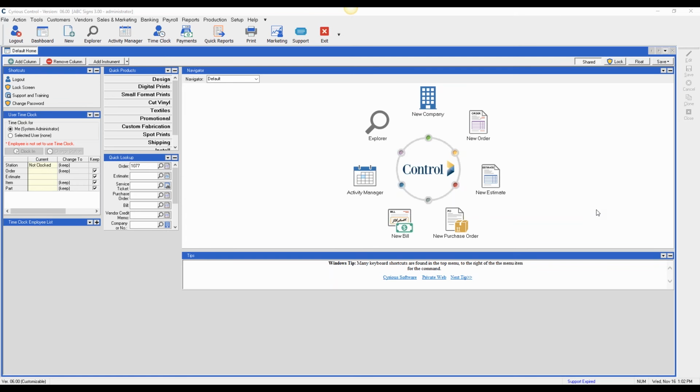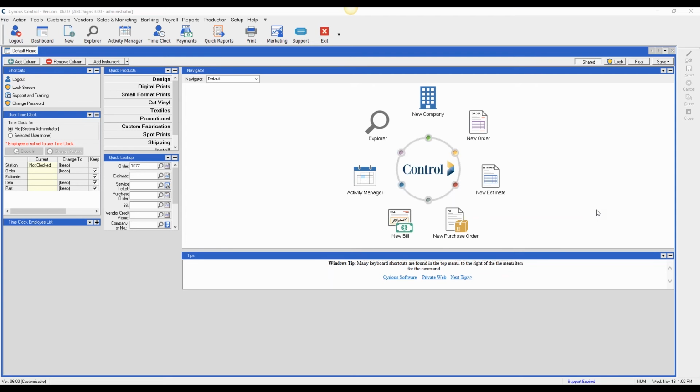So you email the invoice to your customer. They open it up. They click on the button to allow them to pay online. That's going to open up a web browser. In that web browser, it's going to open up something called a hosted payment page, and that's where they'll be able to put in their address information. They'll be able to put in their credit card details and then submit the payment.